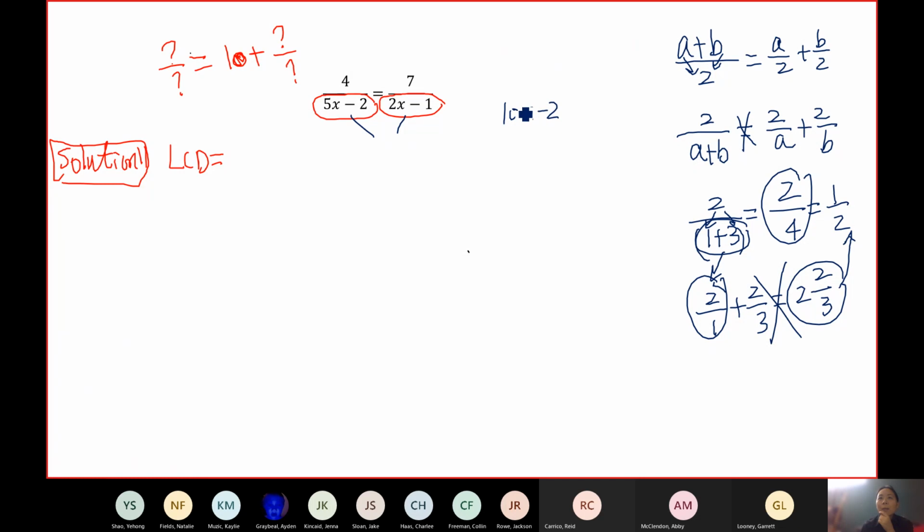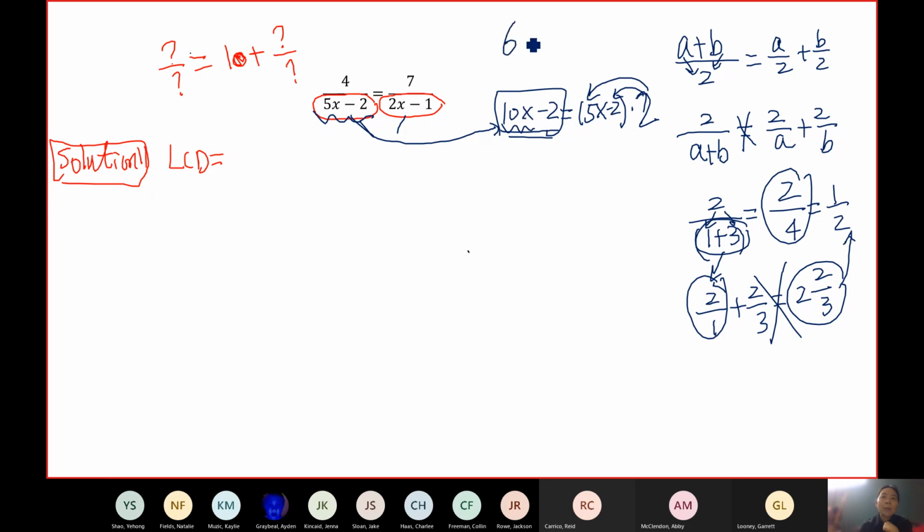But 5x minus 2 is not contained in there. When we say containing, it means you can write this as 5x minus 2 times something. If you put 2 here, 2 times 5x does give you 10x, but 2 times negative 2 will not give you negative 2. So 5x minus 2 is not in here.